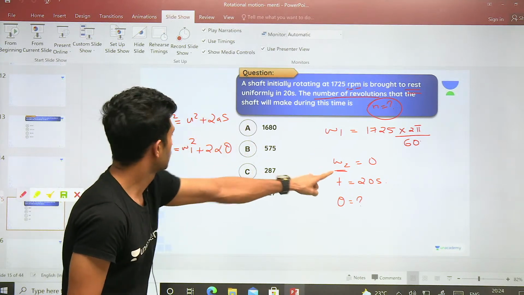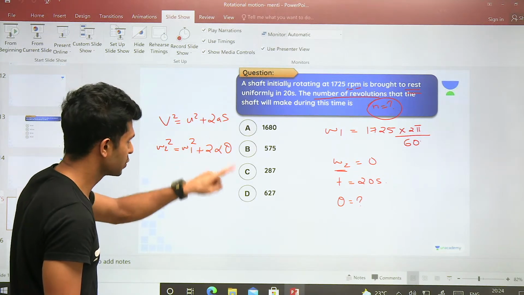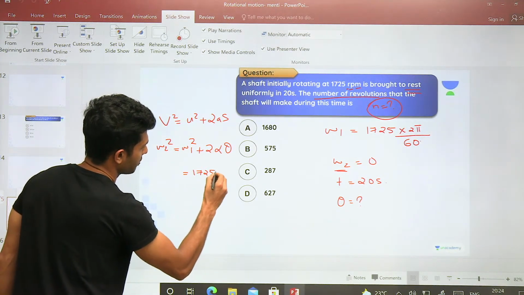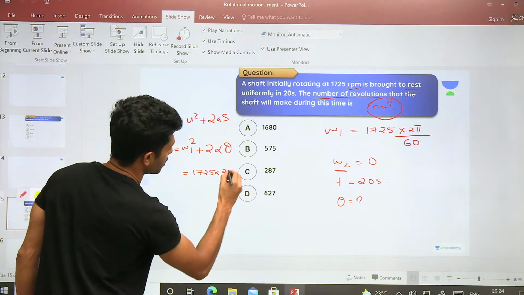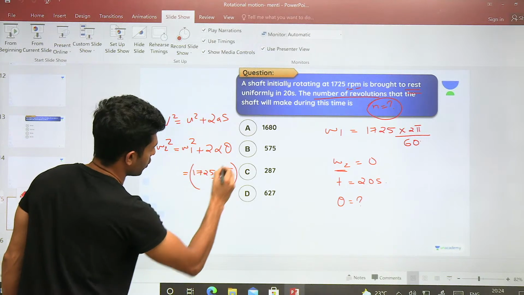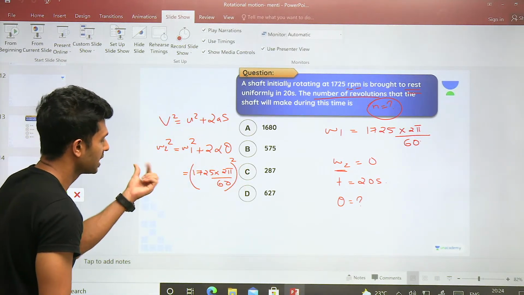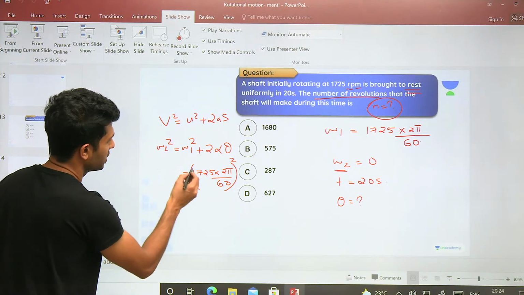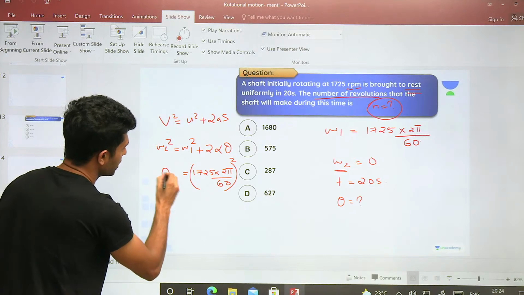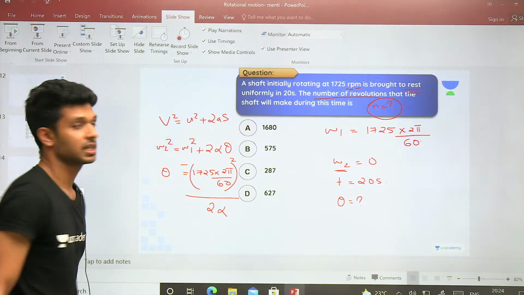Omega 2 is equal to 0. Omega 1 is equal to 1725 into 2 pi divided by 60, the whole square. If I take 2 alpha theta to the left hand side, it becomes negative, so theta will be equal to minus omega 1 square divided by 2 alpha with a negative sign.